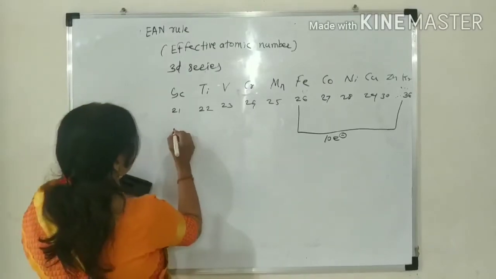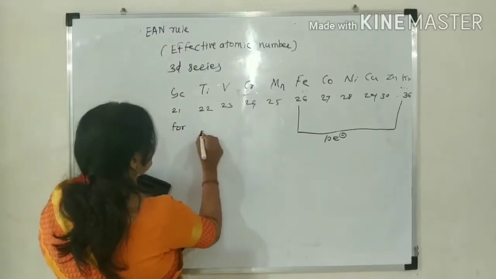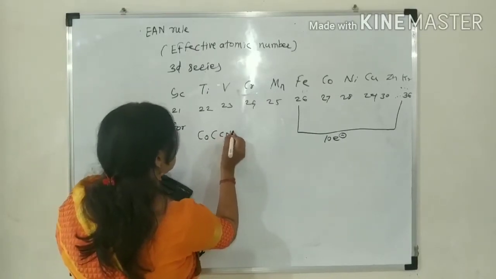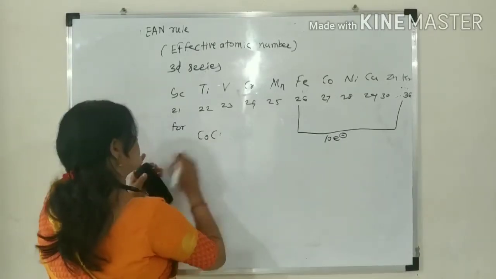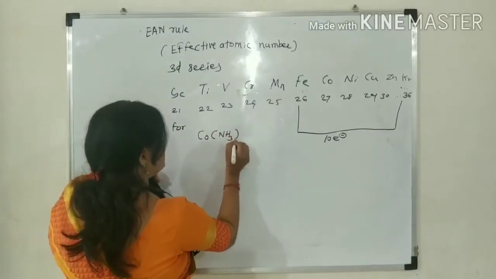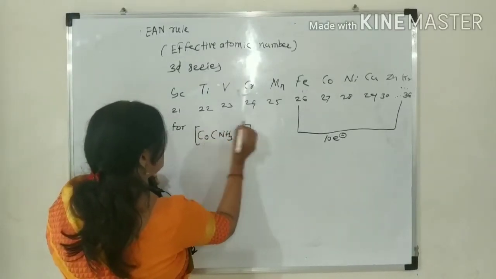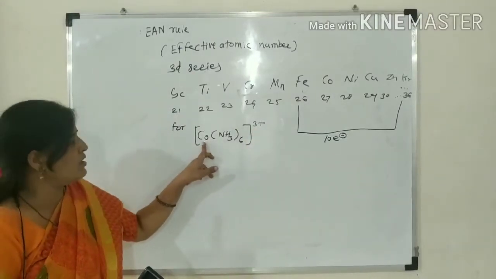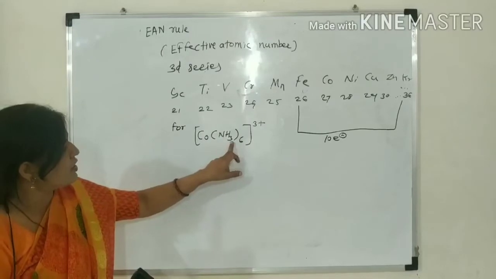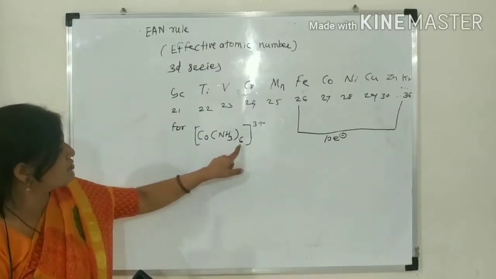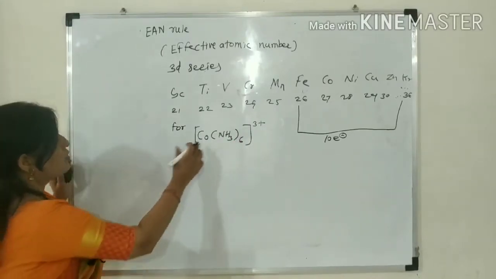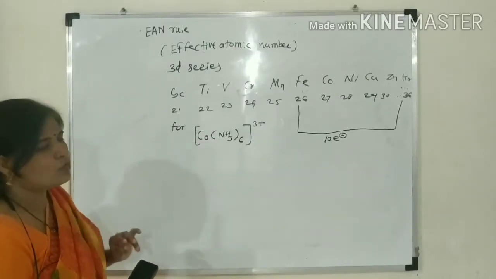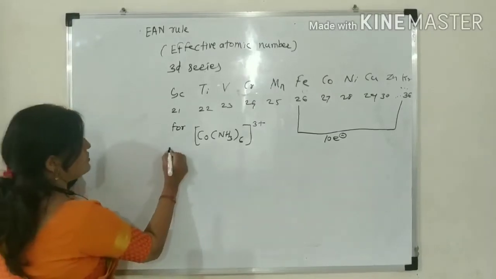For example, if you have taken cobalt, [Co(NH3)6]3+. In this, cobalt is the central metal ion, and ammonia is the ligand. There are 6 of them. This is a coordination complex. In this coordination complex, you have to find out the EAN value.